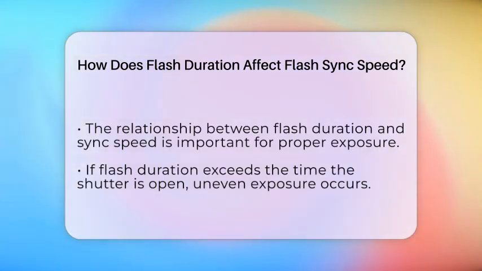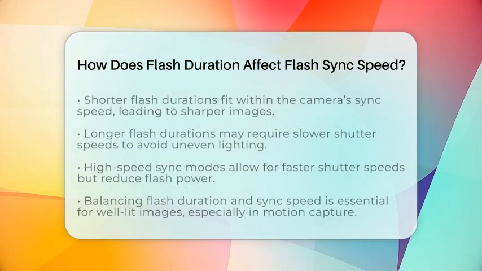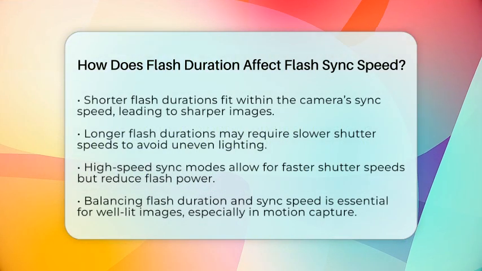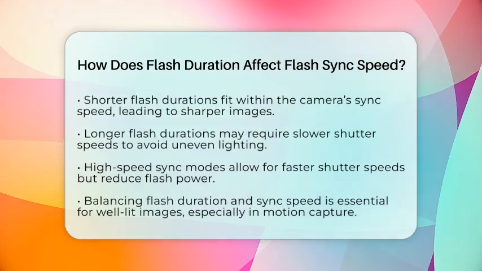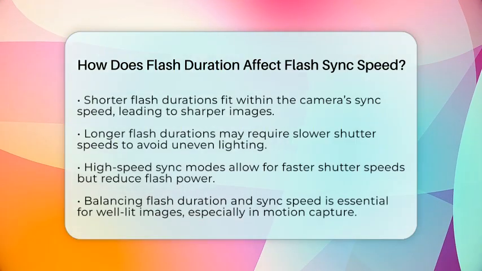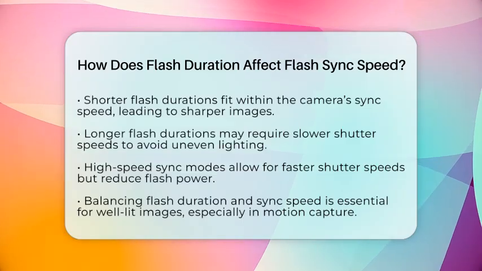High-speed sync modes can help with this issue. They allow the flash to fire multiple lower power pulses during the shutter's travel. This means you can use flash at shutter speeds faster than the normal sync speed. However, this comes at the cost of reduced flash power and a shorter effective flash duration.